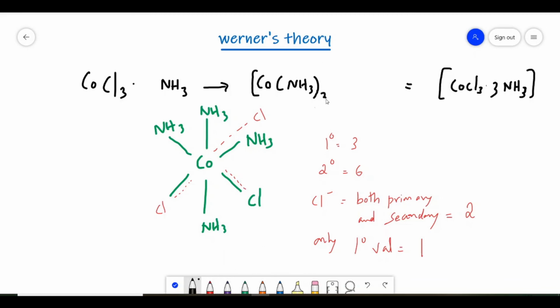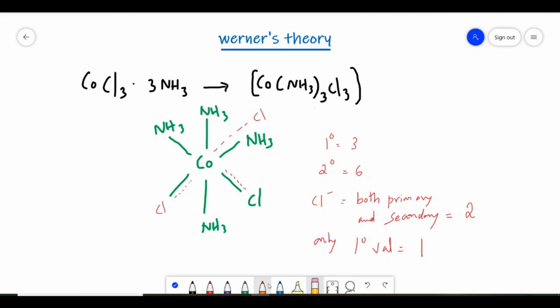[Co(NH3)3Cl3] is the complex. So there is no ionization.